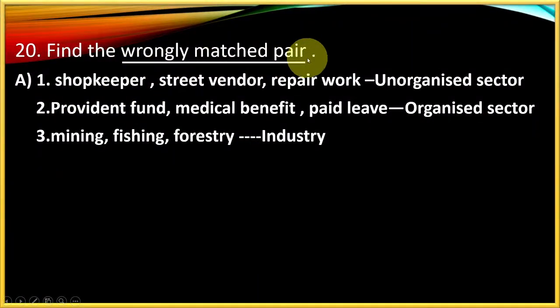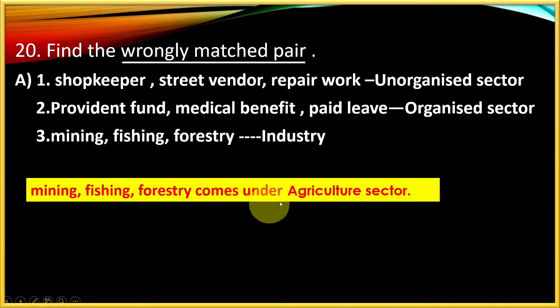Find the wrongly matched pair. Shopkeeper, street vendor, repair work, they all come under the unorganized sector. Right one. Provident fund, medical benefit, paid leaves are given in the organized sector. This is also right. Mining, fishing, forestry, industry. So this is wrong. Mining, fishing and forestry come under the agriculture sector is the right answer. So the third one is the wrongly matched one.